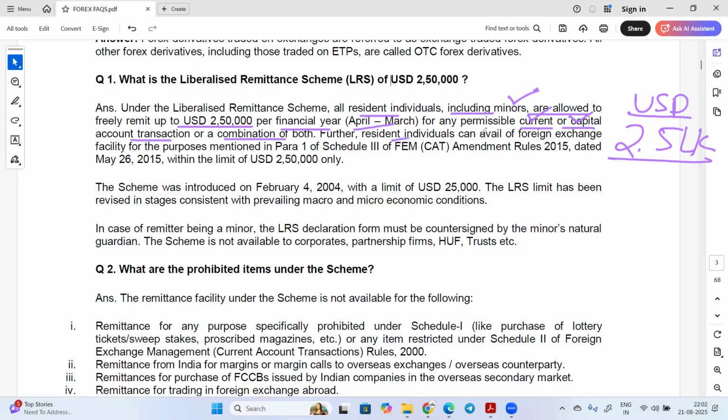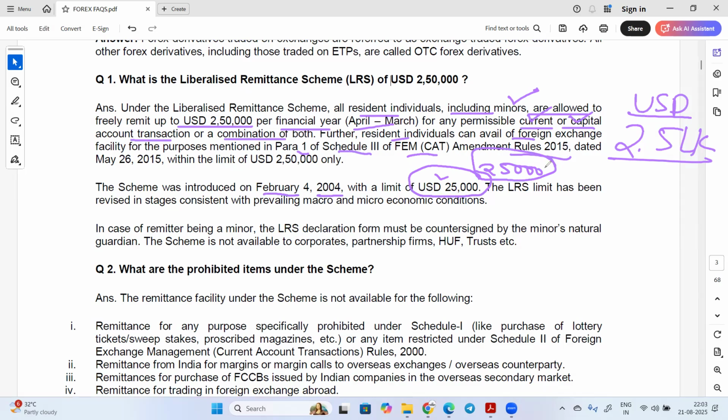Further, a resident individual can avail foreign exchange facility for the purposes mentioned in para 1 of Schedule 3 of the Foreign Exchange Management Rules 2015. This scheme was introduced on 4th February 2004. When it started, the limit was only $25,000.